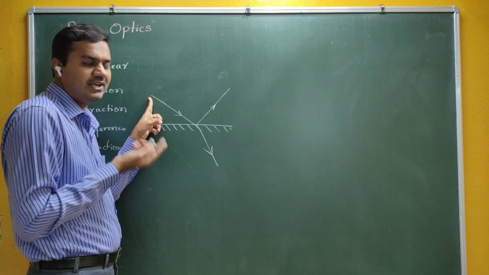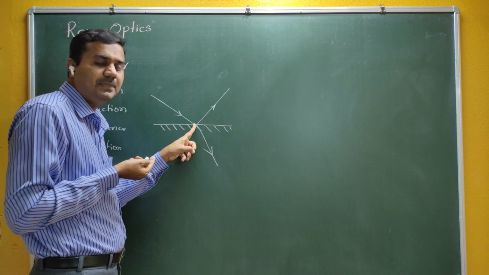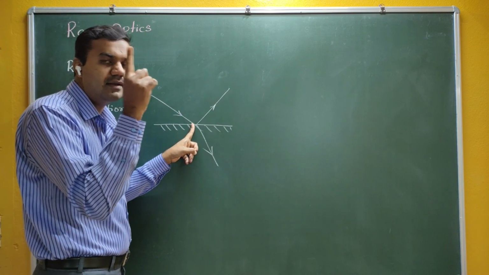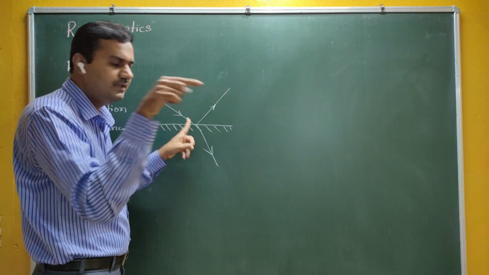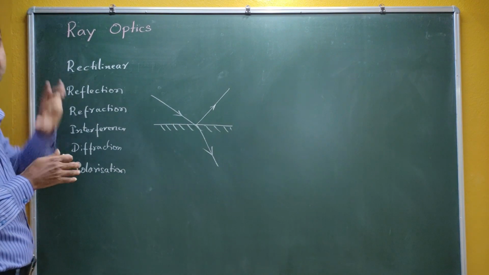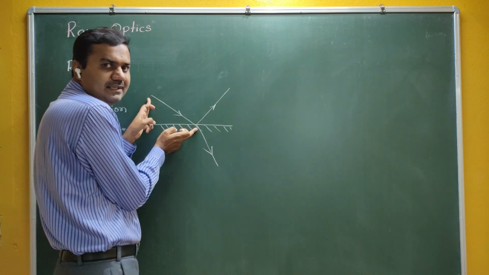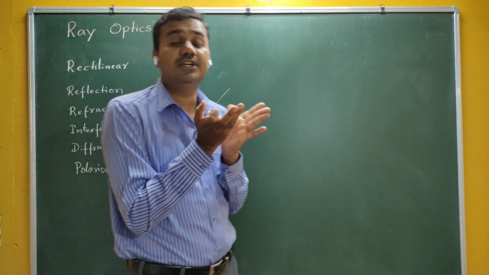Light travels in a straight line, so I am drawing a straight line, simply a single ray. Therefore we call this optics ray optics. By drawing a single ray, I can easily explain reflection, refraction and the derivations.